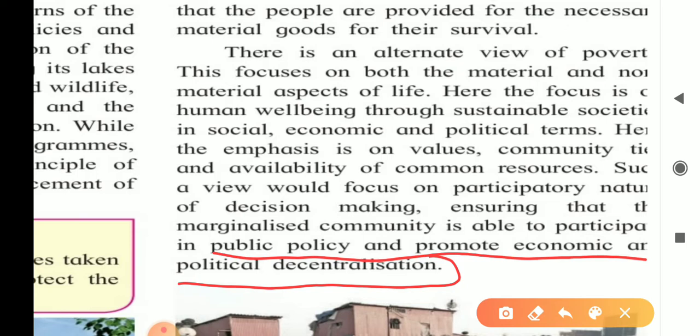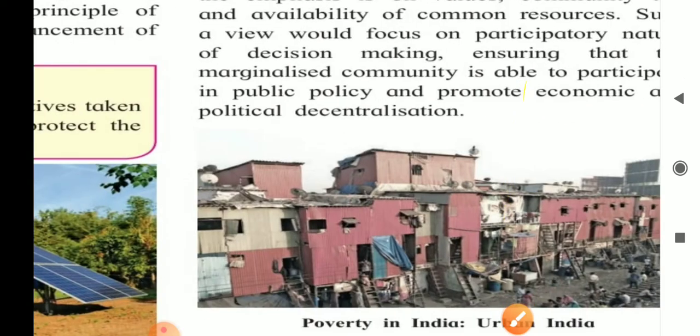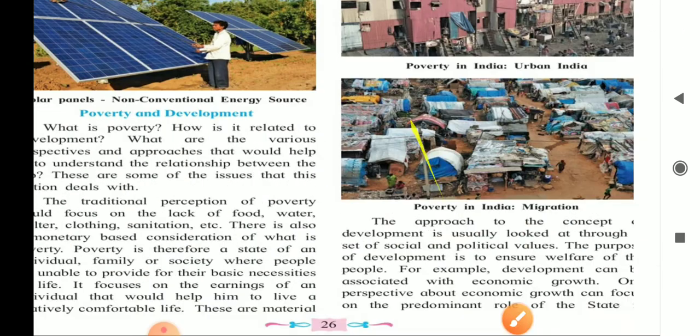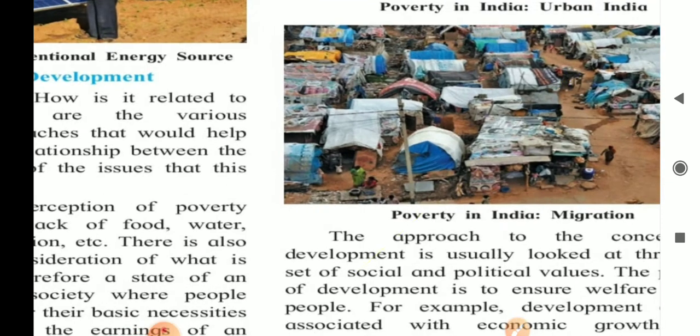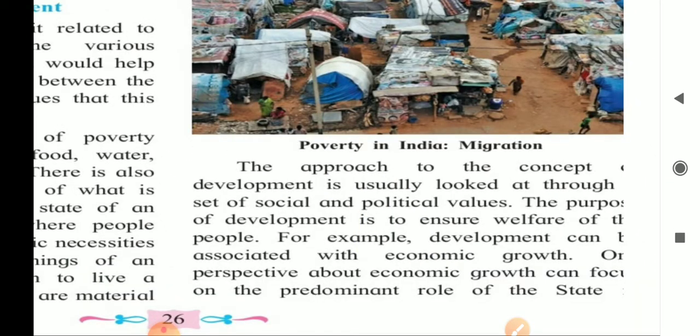Now you need to give subtitle, that is development. Our next point is development. So here under the title of development, again on the same page, page number 26, start writing the correlation of poverty and development.